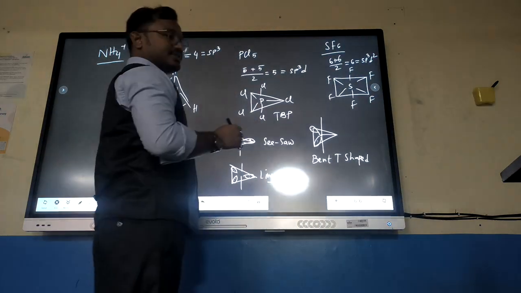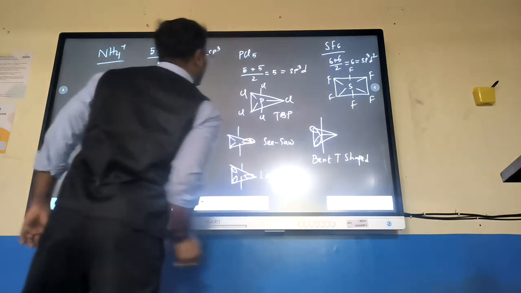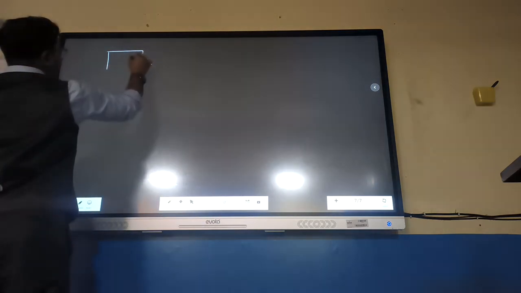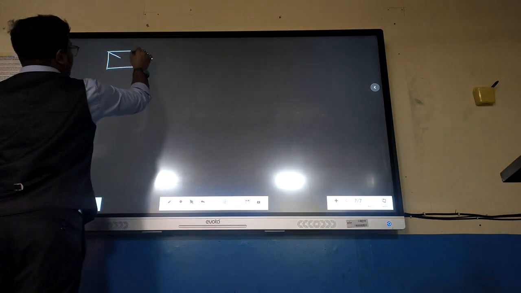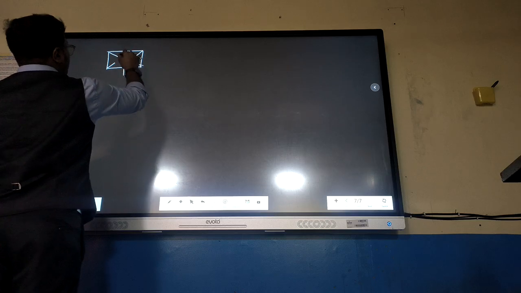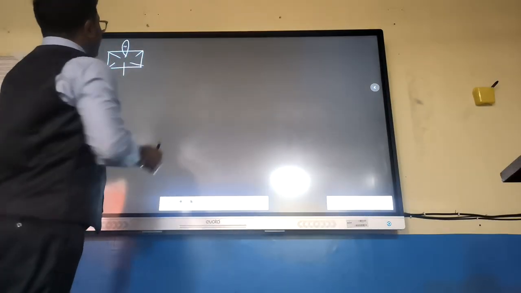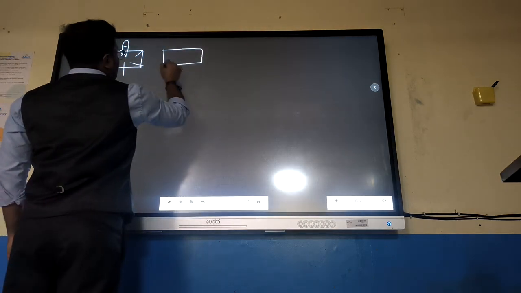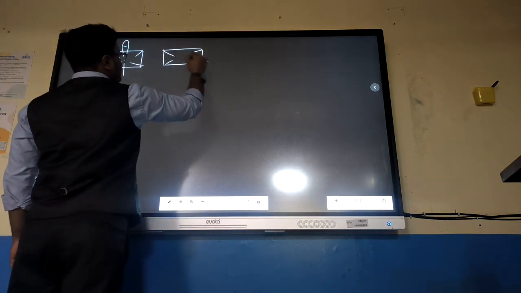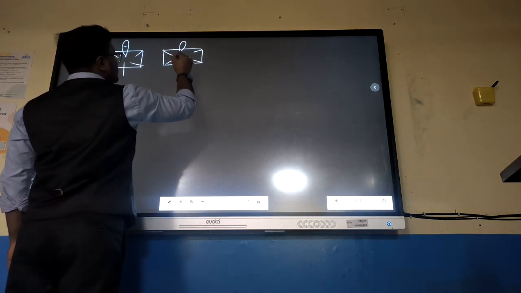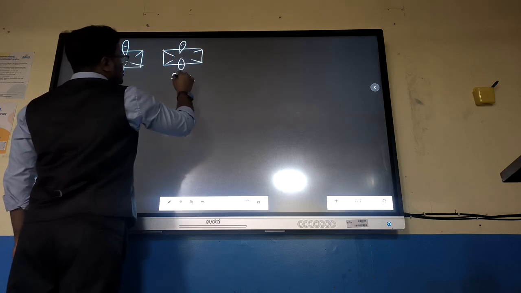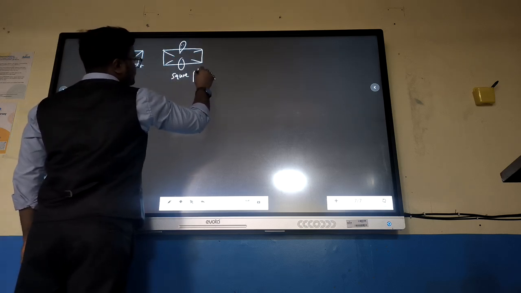Now, if in this case one lone pair comes, what is going to happen? Shape is going to change like this. If one lone pair is present, so this is going to be the shape. If two lone pair is present, it is going to be the shape. So this is now square planar.